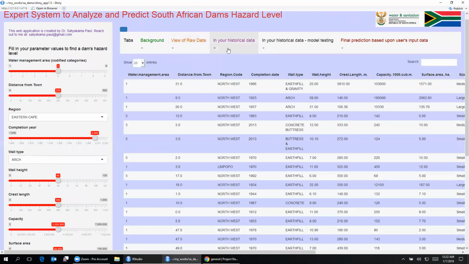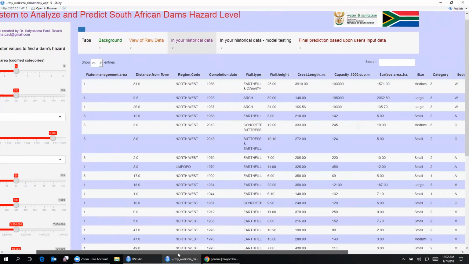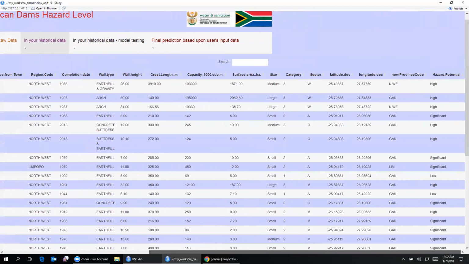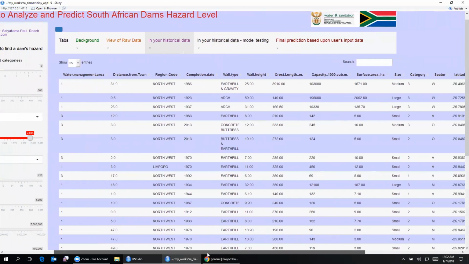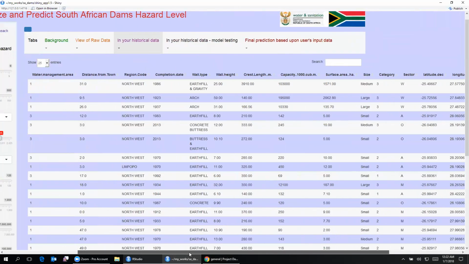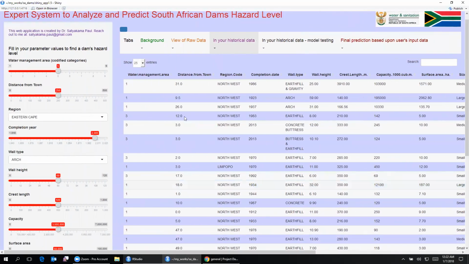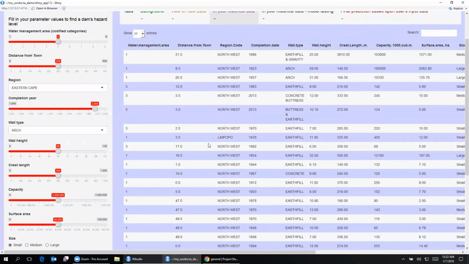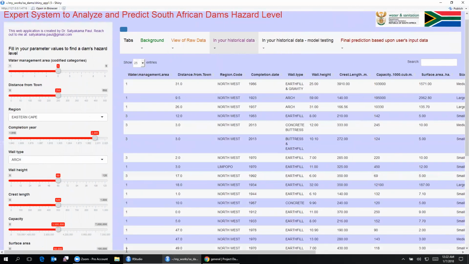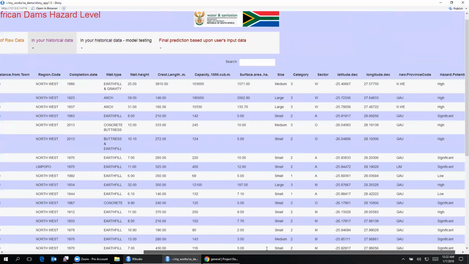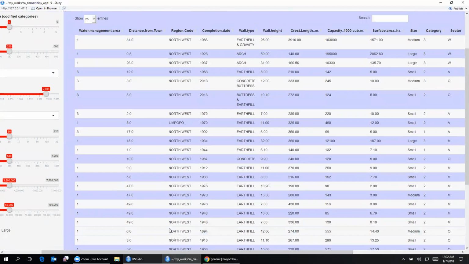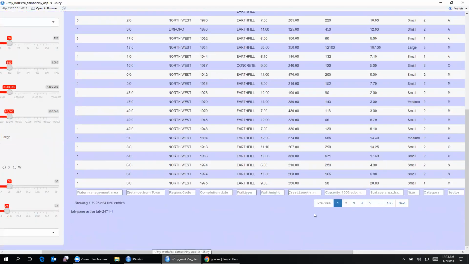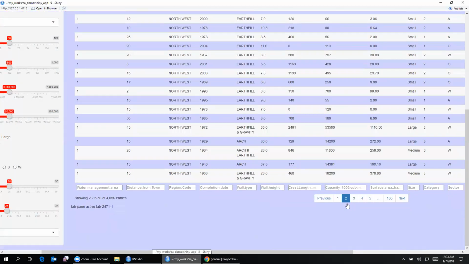Next, let us look at certain visualizations of this historic data. In the historic data, what you first see is the data that is statistically significant. We have carefully selected these variables and reduced the initial variables to this carefully selected bunch of statistically significant variables. We have also done missing value imputation to get further good results out of this data. So what you see over here is the statistical variables. You can have a long list of them, and these are interactive in nature.